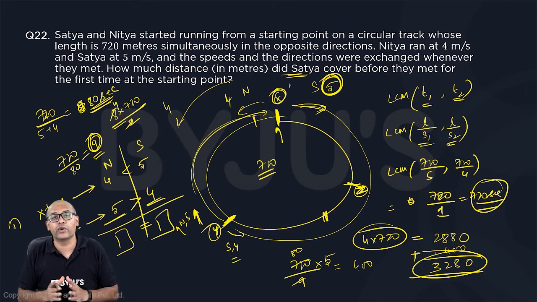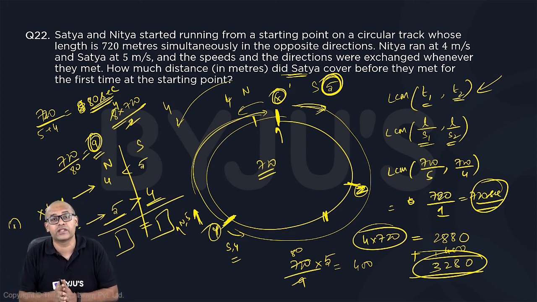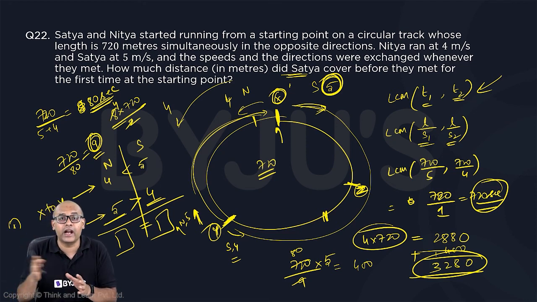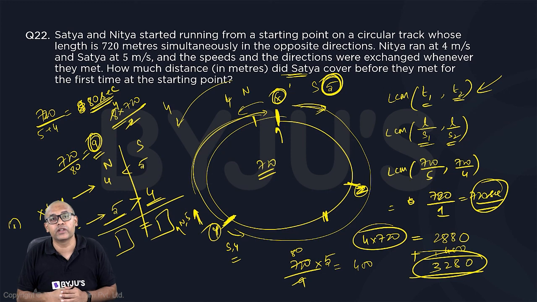This is a very tricky question. I would actually call this hard, because if you get the concept, firstly you need to understand that the time doesn't matter. Once you understand this, the second thing you need to understand is how to calculate the total distance. The idea should strike you that every 2 rounds, the total distance becomes the same for both, which means it's only the 8th round distance that you have to calculate and then add it to 4 rounds plus the part of the 9th round. That will be the total distance traveled by Satya, right?